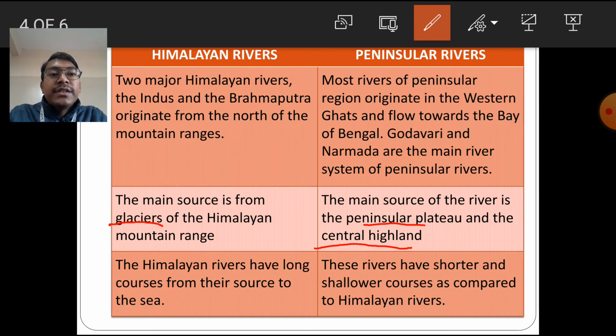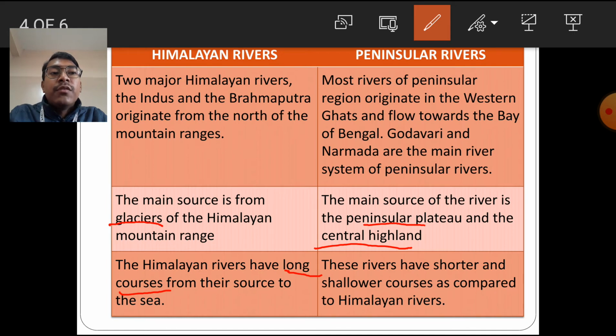The Himalayan rivers have long courses from their source to the sea. They have a very long course, that means they flow for a longer distance. For example, the Ganga is a Himalayan river and it is the longest river of our country, isn't it? But the peninsular rivers flow for a shorter distance. They have a shorter course.